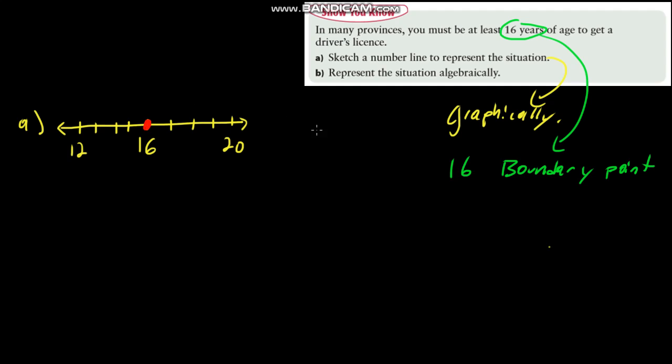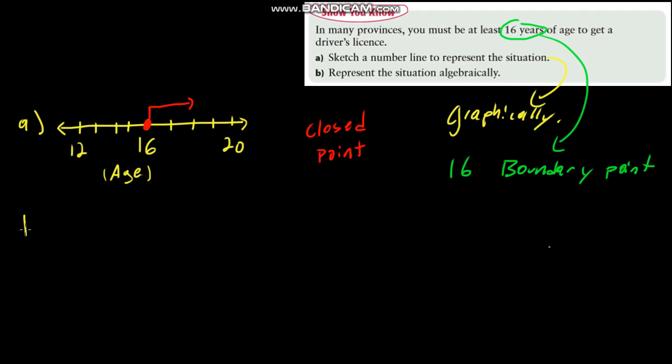So I'm going to use a closed dot to represent our boundary point, because we should be able to get our driver's license, or be eligible at least, if we are in fact 16. Our arrow would point towards the numbers that are larger than 16. So that would be our graphic representation of it. I can put down here that this would be our age. That's what our numbers are representing here. I'm not too picky about this, but if you could, go for it.